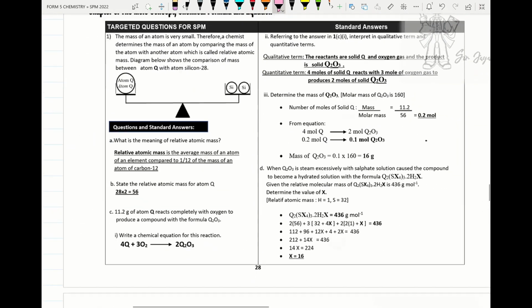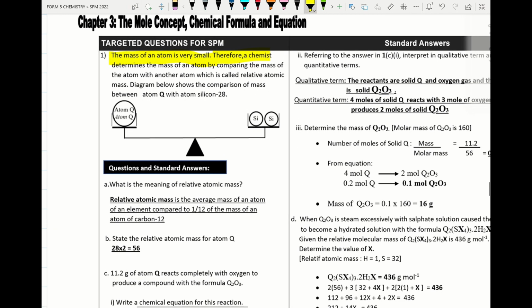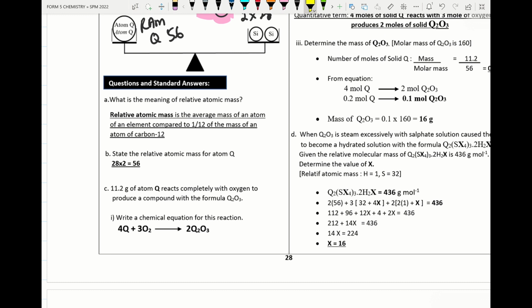We move on to the next question. Students, we try to do another question. The mass of an atom is very small, therefore chemists determine the mass of an atom by comparing it with another atom, called relative atomic mass. We use carbon 12 as the reference for relative atomic mass, but in this diagram they use silicon 28, and the RAM of silicon 28 is known as 28. We have two silicon atoms, so 2 times 28, and we get the RAM of atom Q as 56.